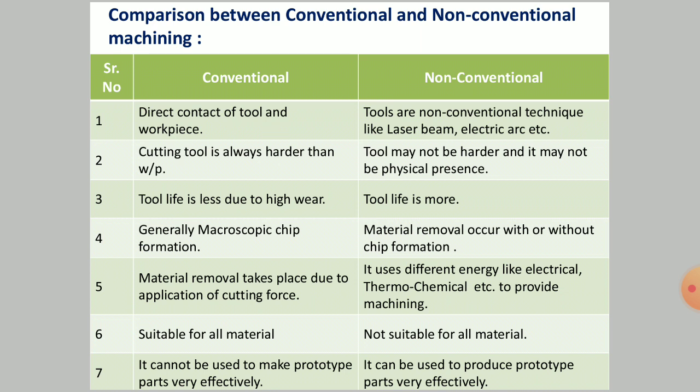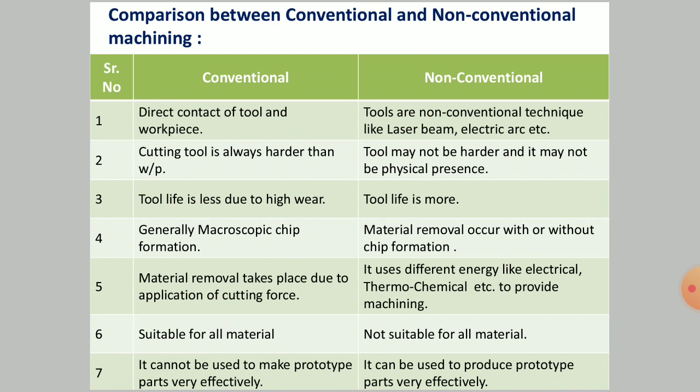Now, the last point: conventional machining processes cannot be used to make prototype parts very effectively. In the case of non-conventional machining, it can be used to produce prototype parts very effectively. Prototype parts are small parts; super-finished components can be produced with the help of non-conventional machining with very little effort, right?